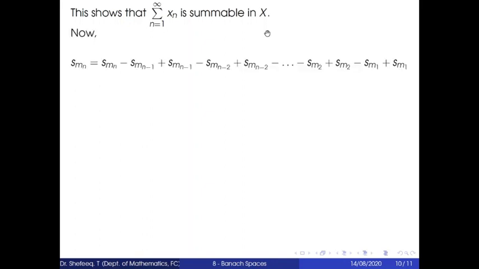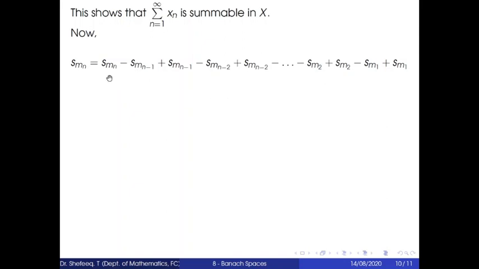Now Smn equals Smn minus Smn minus 1 plus Smn minus 1. Then we add and subtract the terms similarly: Smn minus 1 minus Smn minus 2 plus Smn minus 2, etc., and finally Sm2 minus Sm1 plus Sm1.